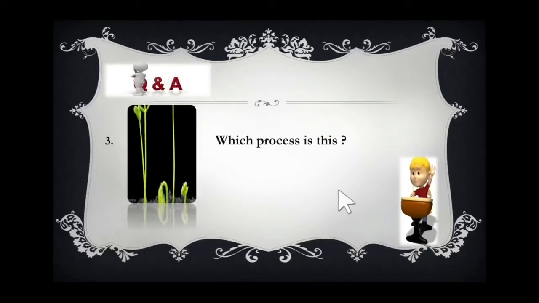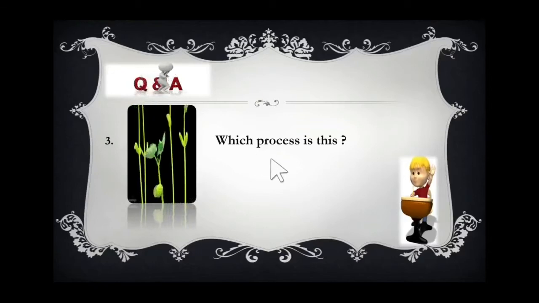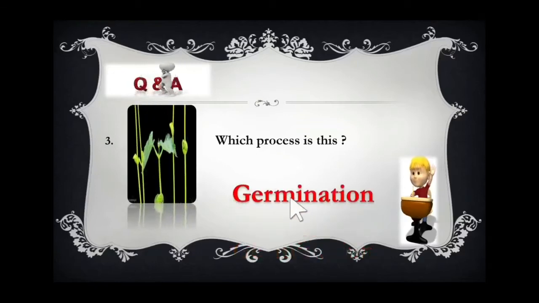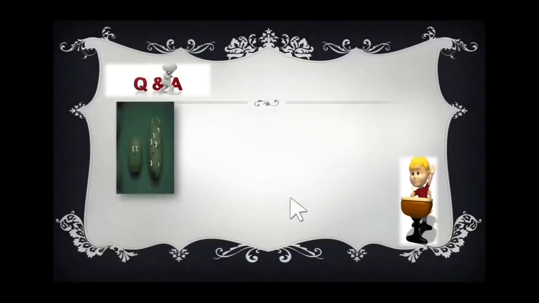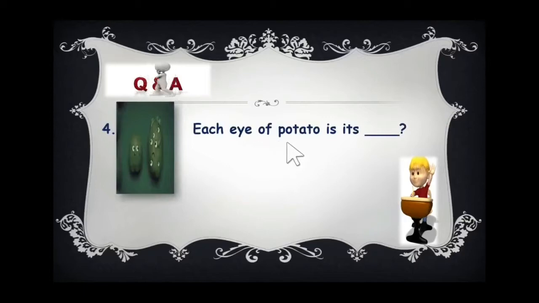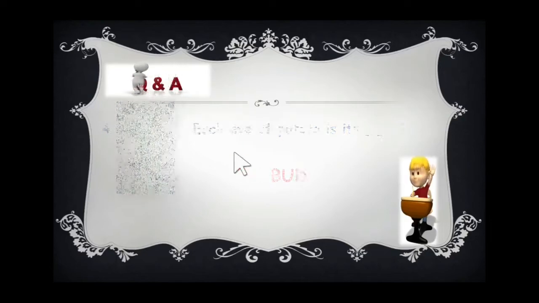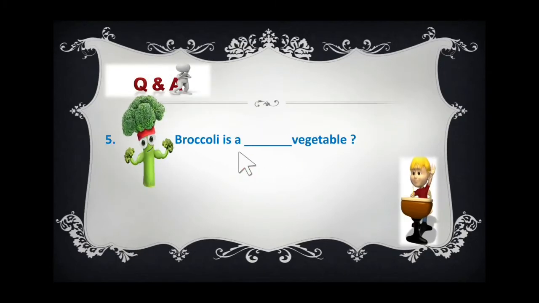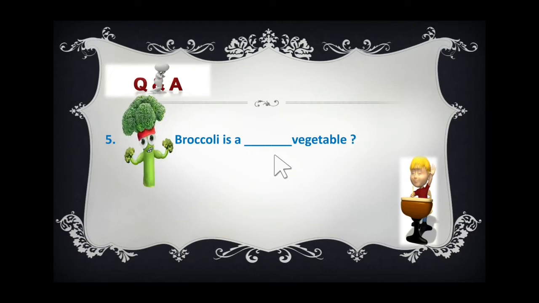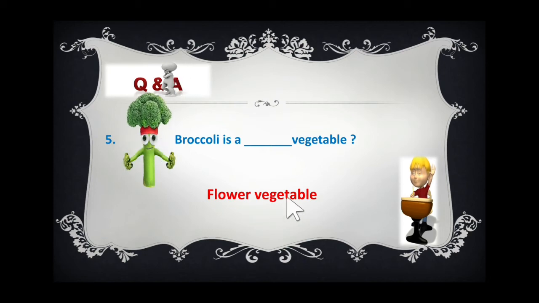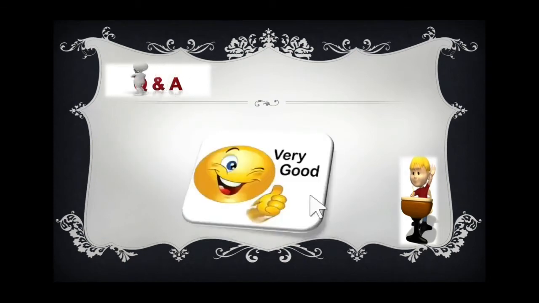Now the next question. Which process is this? Growing a plant from a seed is called germination. Very good. Now the next one. Each eye of a potato is its? Yes, bud. Very good. Now the next question. Broccoli is a dash vegetable. Broccoli is a flower vegetable. Very good. Now we'll move to our new lessons, okay?